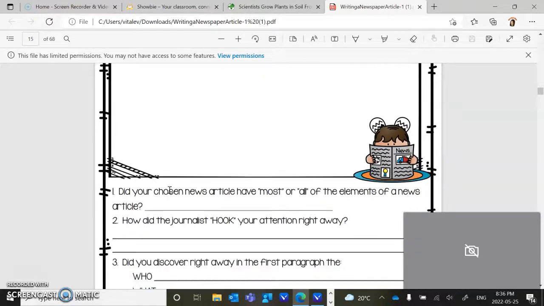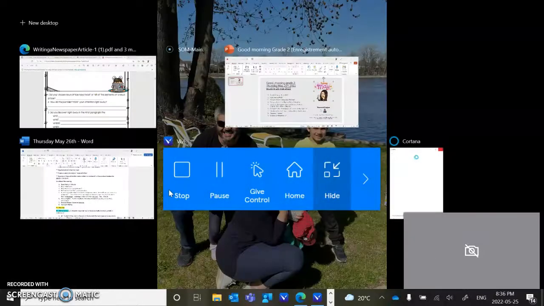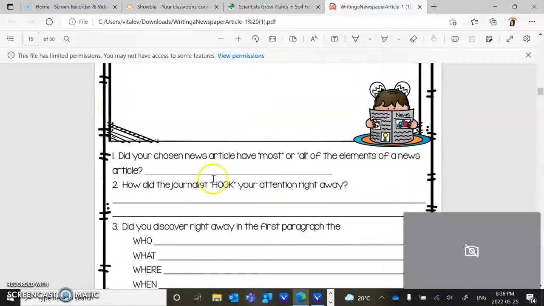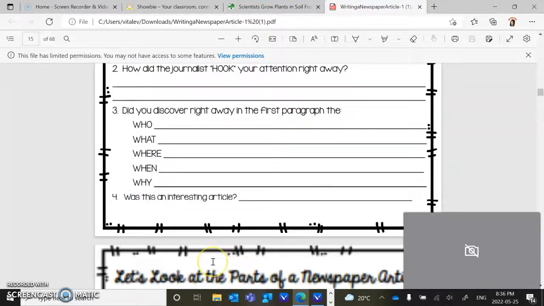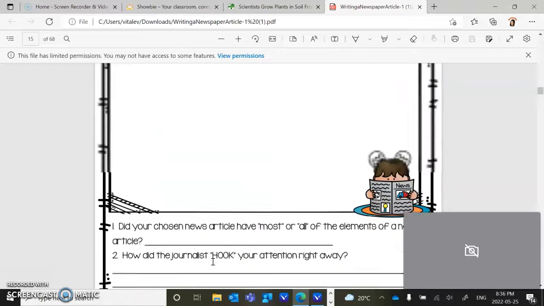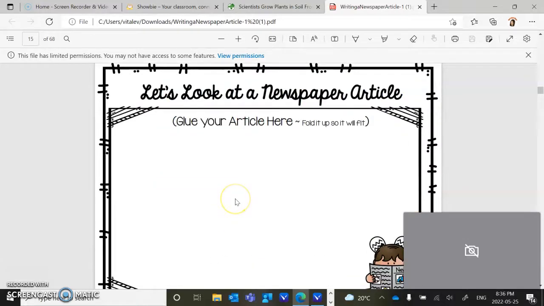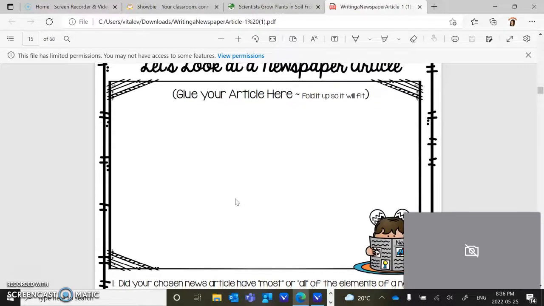After you've done that page, for the same article that Miss Vitali read, you get to answer these questions on this page as well. It asks you to glue the article. You can't because Miss Vitali is reading it to you online. So you can maybe draw a picture if you want to, but you don't need to, okay?